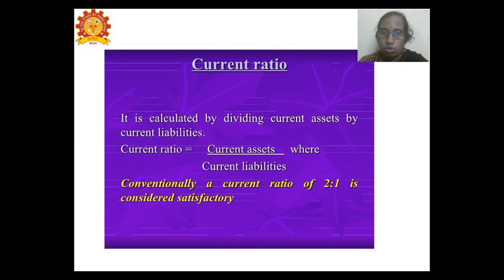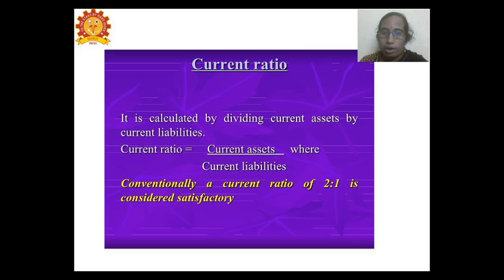The current ratio is assessed by taking the current assets and current liabilities, so that we are able to say how much the current assets stand in relation to the current liabilities. By the formula, the current ratio is current assets divided by current liabilities. A current ratio of 2 is to 1 means 2 parts of current assets and 1 part of current liabilities.